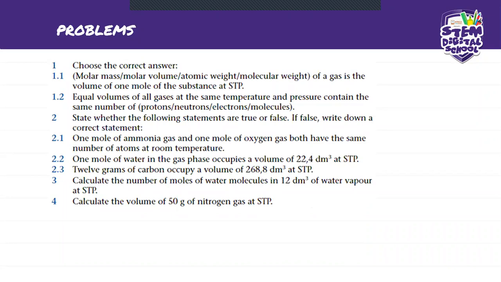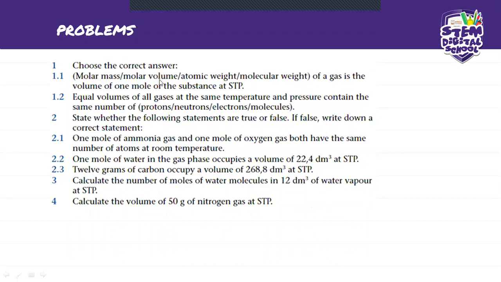It says here, choose the correct answer. Molar mass, molar volume, atomic weight, or molecular weight of a gas is the volume of 1 mole of the substance at its STP. So what is the answer, guys? Can someone send me a chat? What is the answer to this first problem?